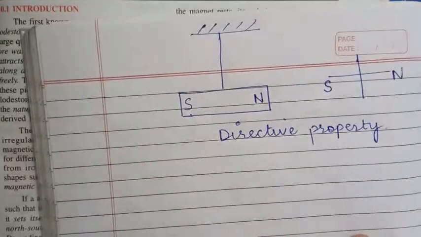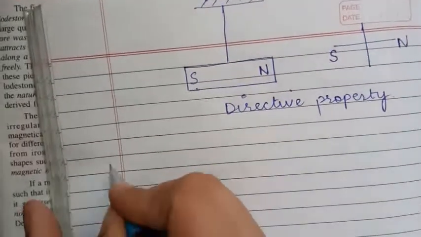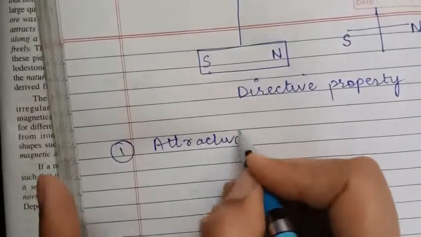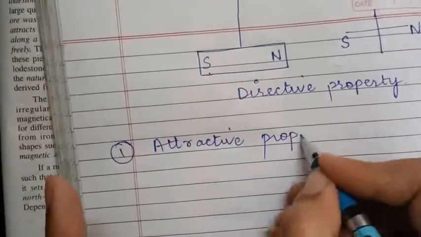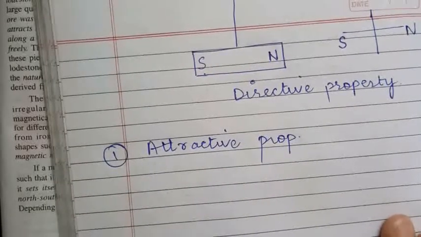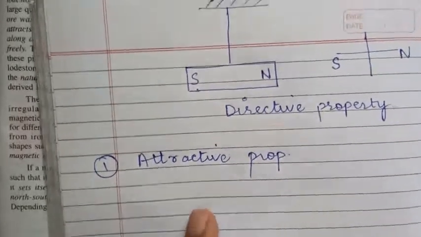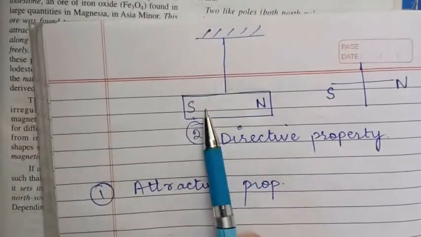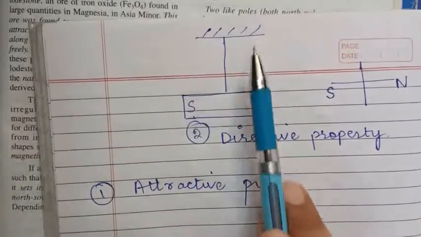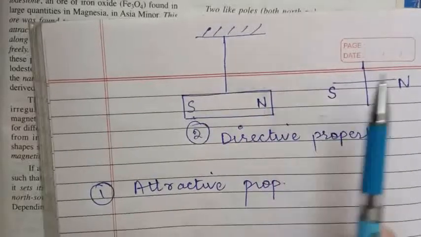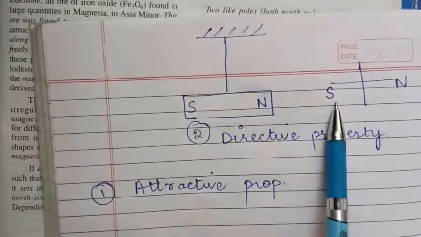So I have told you two properties. The first one is the attractive property, in which the magnet attracts any other magnetic material. The second one is the directive property. When a bar magnet is suspended freely from a support, it always rests in the north-south direction, north pole in the north direction, south pole in the south direction.